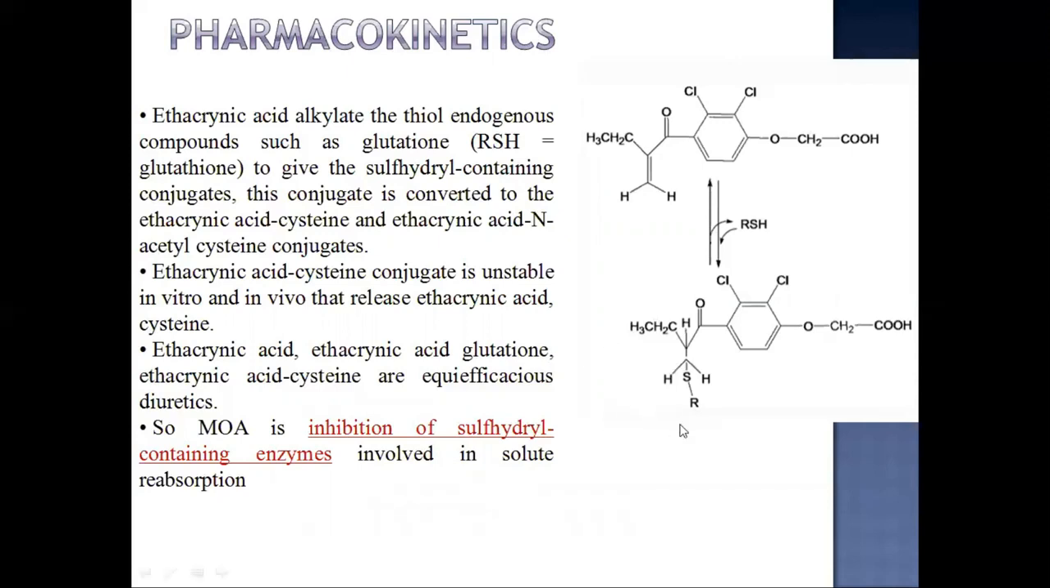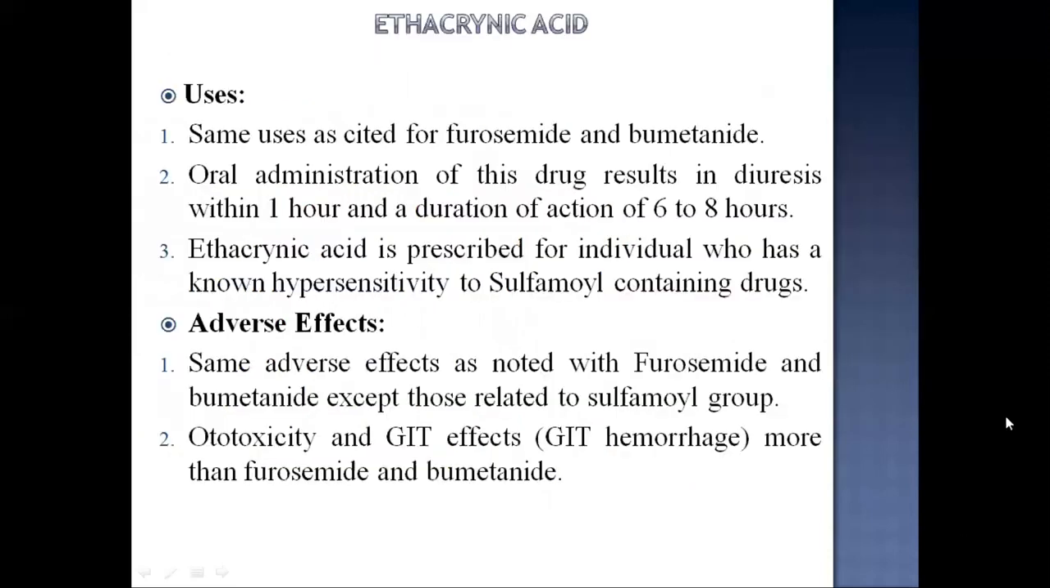So the mechanism of action for this ethacrynic acid is that it acts by the inhibition of sulfhydryl containing enzymes involved in solute reabsorption in the nephron. So uses of ethacrynic acid are same uses as cited for furosemide and bumetanide. Oral administration of this drug results in diuresis within 1 hour and a duration of action of 6 to 8 hours. Ethacrynic acid is prescribed for individual who has a known hypersensitivity to sulfamyl containing drugs.